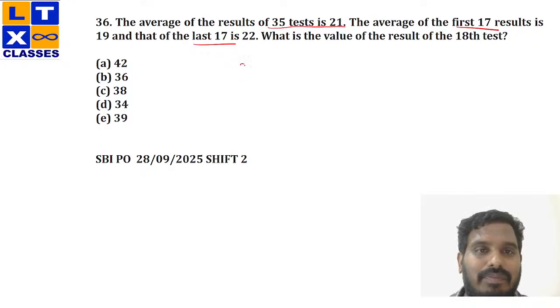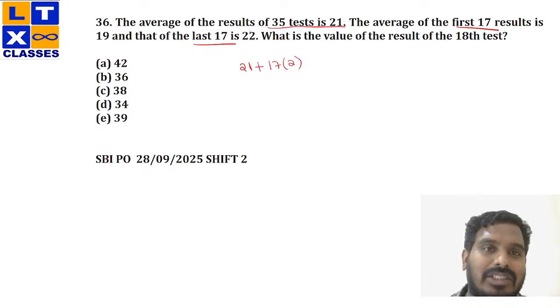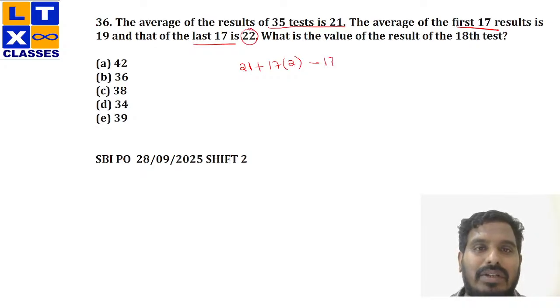That means if the initial average is 21, for the next 17 results the average has been decreased by 2, right? So I'm just adding 2 for the next 17. And what about the remaining 17? For the last 17, the average is increased by 1, which is already 22. So I'm decreasing 1 for all the last 17 results. Why? Because it's already more than 21, right? So I'm just decreasing it.